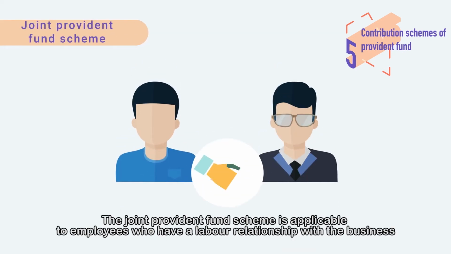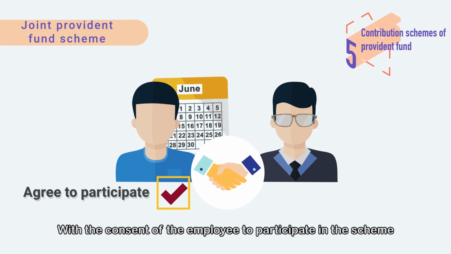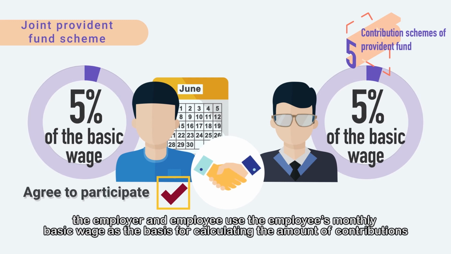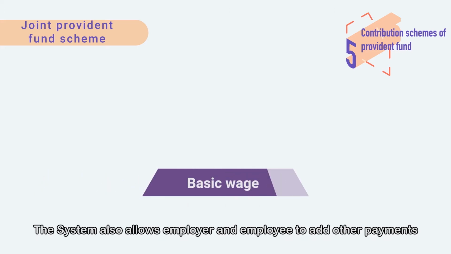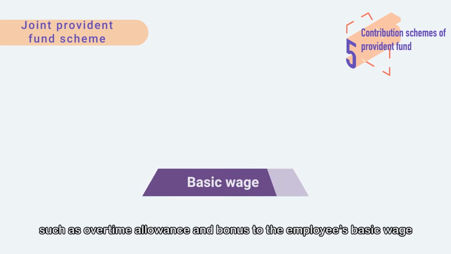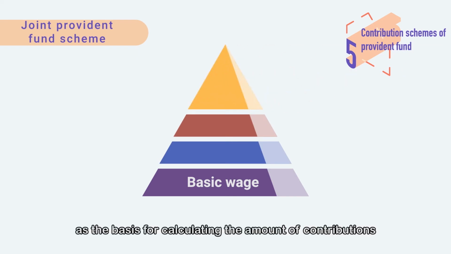The Joint Provident Fund Scheme is applicable to employees who have a labor relationship with the business. With the consent of the employee to participate in the scheme, the employer and employee use the employee's monthly basic wage as the basis for calculating the amount of contributions, and each of them pays contributions at 5% of the basic wage. The system also allows employer and employee to add other payments such as overtime allowance and bonus to the employee's basic wage as the basis for calculating the amount of contributions.